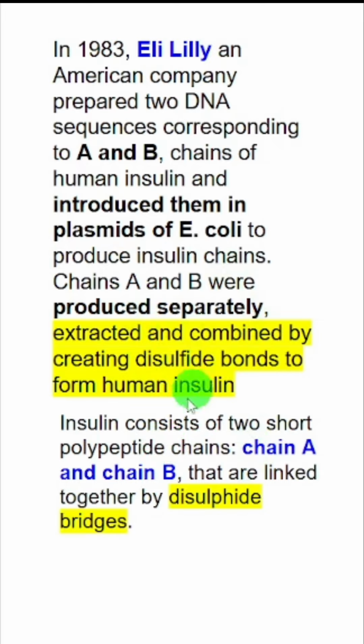So this was very easy. So by introducing A and B genes in E. coli separately, we could do large scale production of these two chains. And then everything became so easy. And most important advantage is it doesn't elicit any allergic response.